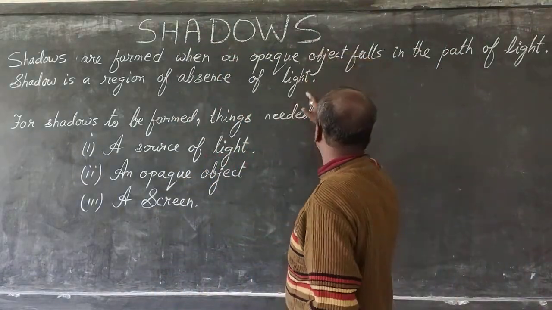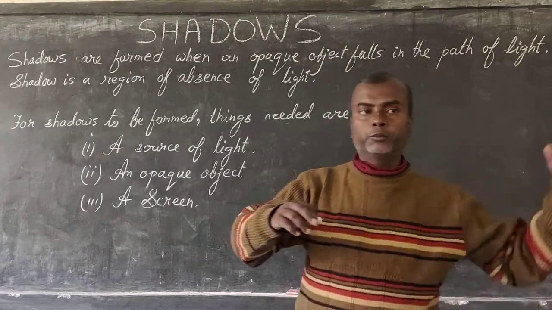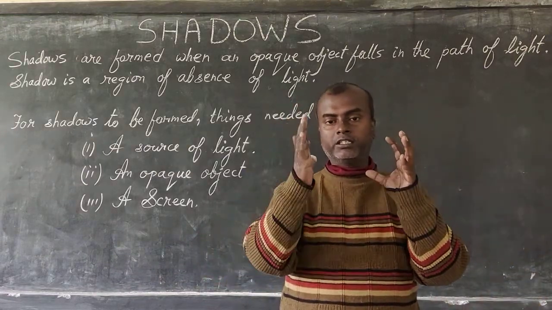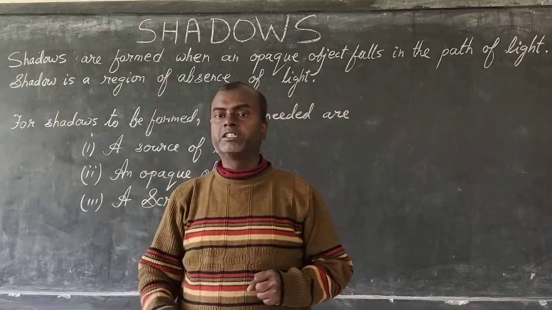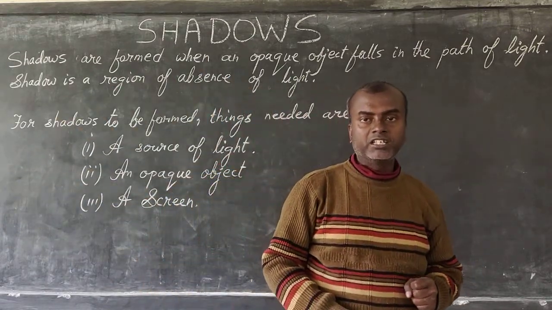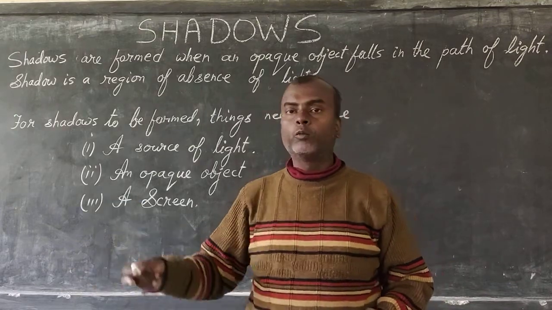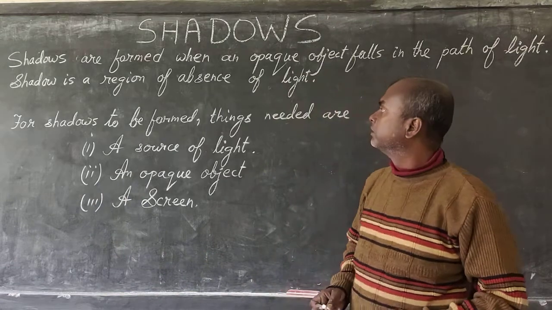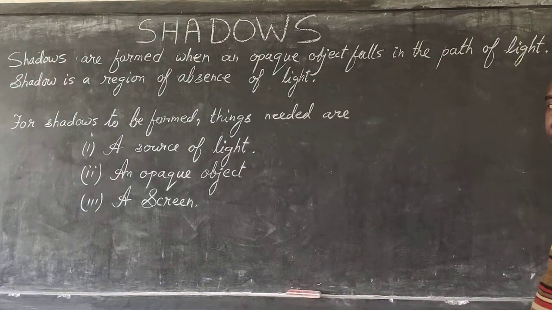So if an opaque object is placed in the path of light, suppose the light is coming from here and here is the opaque object, then the shadow of this object will fall on the opposite side on a particular screen. The screen can be anything, it can be the ground, it can be a wall, alright. So shadows are formed when an opaque object falls in the path of light.